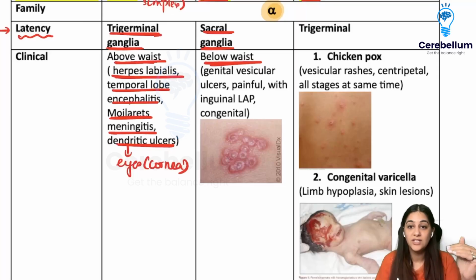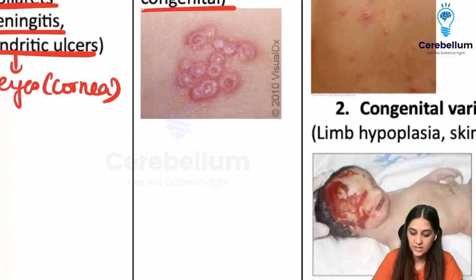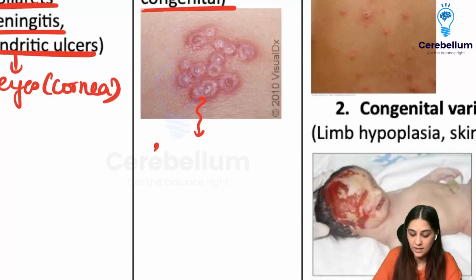Now, when we talk about HSV2, that means everything below the waist. So you are going to have genital vesicular ulcers that are painful, with inguinal lymphadenopathy that is also painful, and you can also have certain congenital manifestations. So they can be genital ulcers, they can be ulcers in different parts of the body that are fluid filled, and that is what you call vesicular, which means fluid filled. So they are painful.